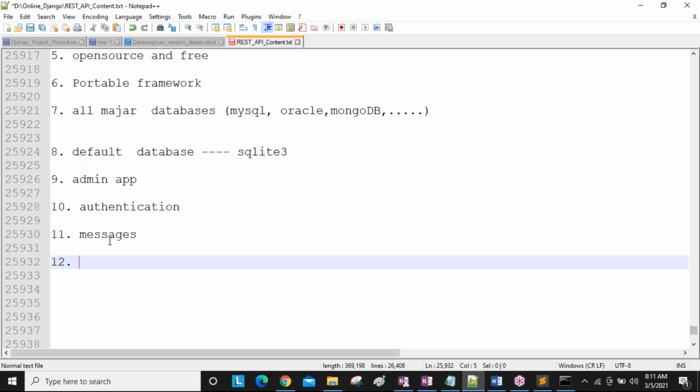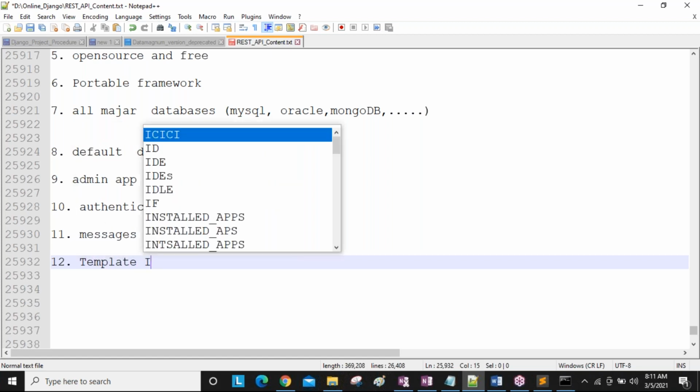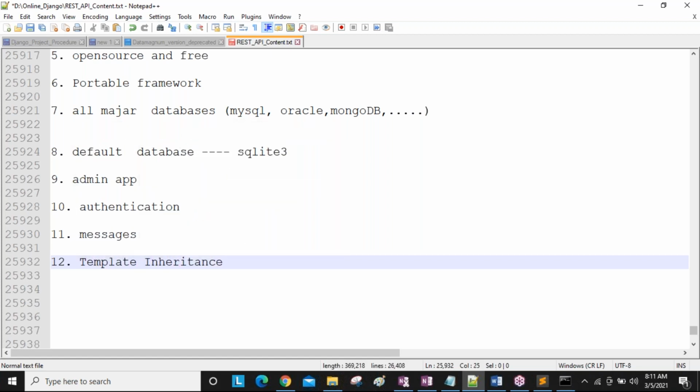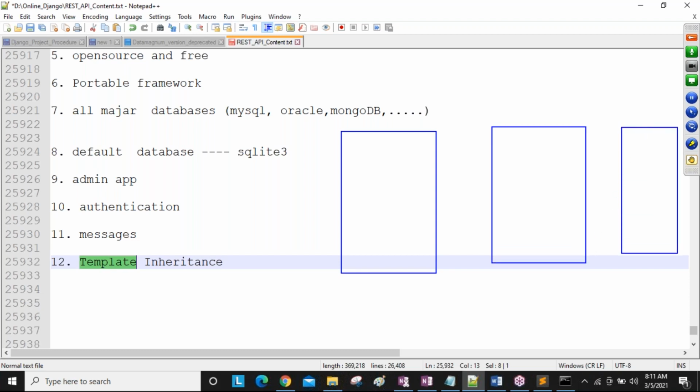Here, one concept is there: template inheritance, guys, one of the popular concepts. Templates means HTML. I told you templates means home.html, contact.html, service.html, login.html, logout.html, a number of HTML files. In them you write the HTML tag, head tag, title tag, body tag, right? A number of things you are writing. Don't worry, I'm just writing a rough structure. In the coming days we will develop all these things.